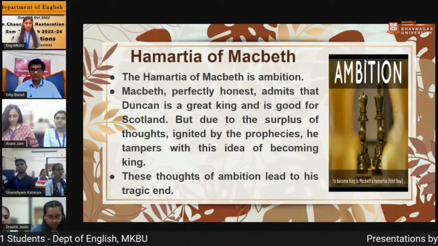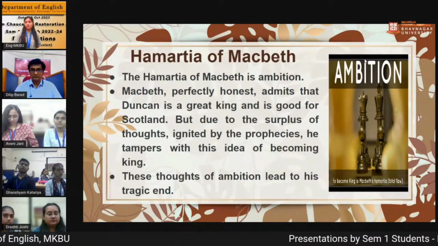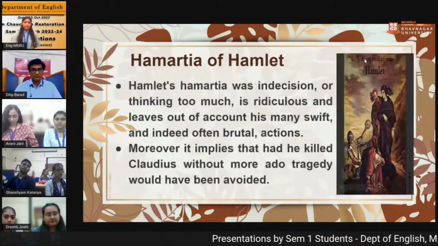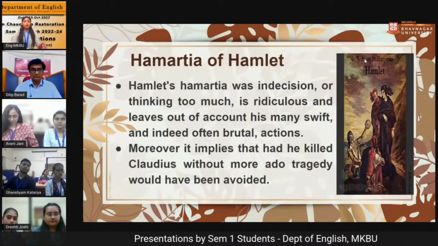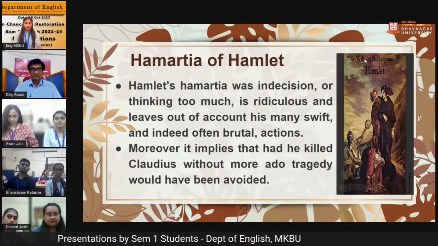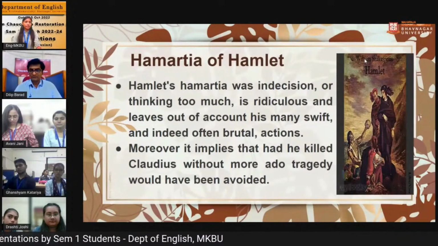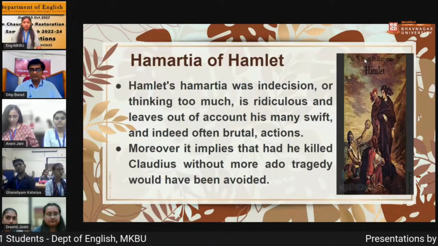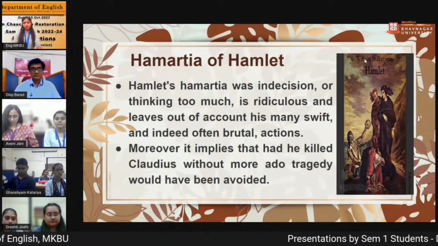and for his ambition, he killed so many characters in Macbeth. Then the hamartia of Hamlet. Hamlet's hamartia was indecisiveness, or thinking too much. If he hadn't thought too much, then the tragedy would have been avoided.